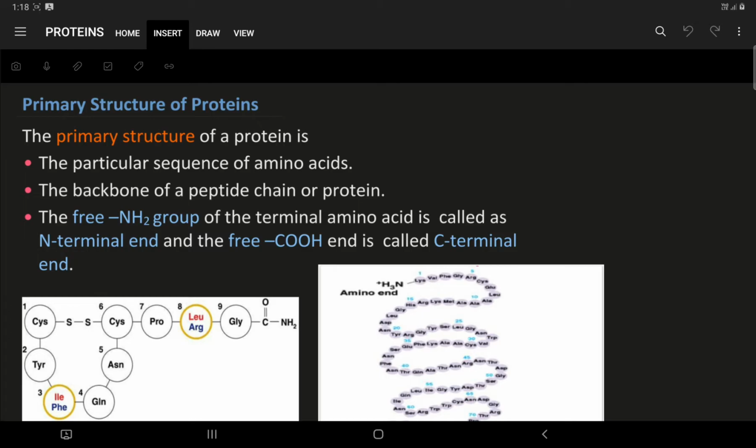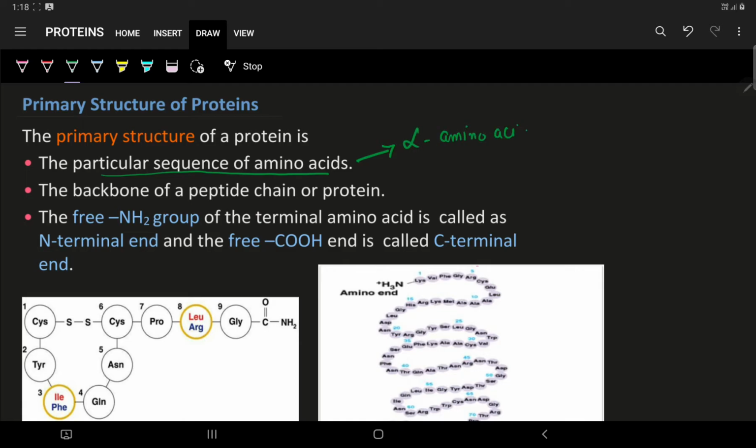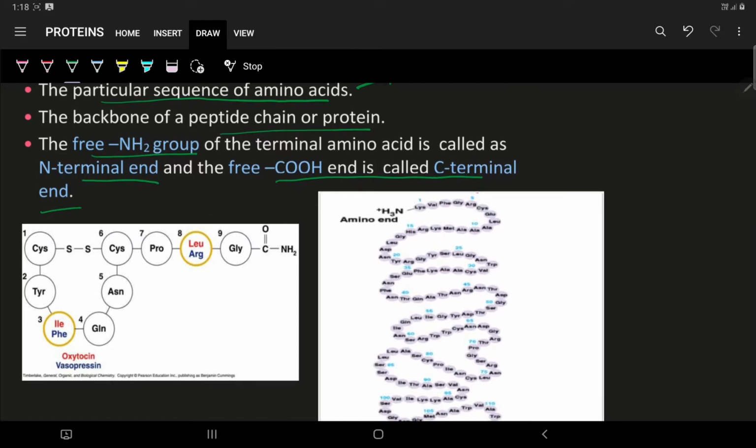A primary structure of protein is the particular sequence of amino acids. It is a linear chain of alpha amino acids. They form the backbone of the peptide chain or protein. The free amino group of the terminal amino acid is called the N-terminal, whereas the free carboxylic end is known as the C-terminal end. You can see here an example of a polypeptide chain in which cysteine, tyrosine, phenylalanine, glycine, asparagine are linked together to form a single peptide chain.